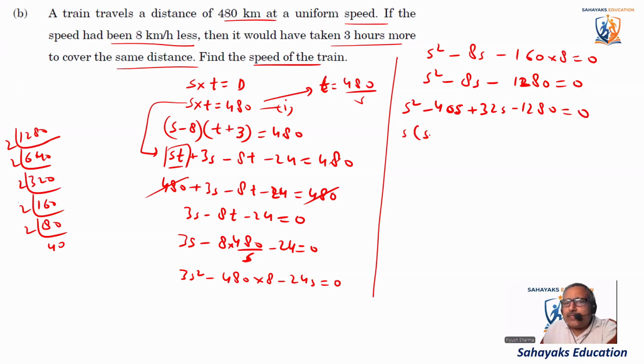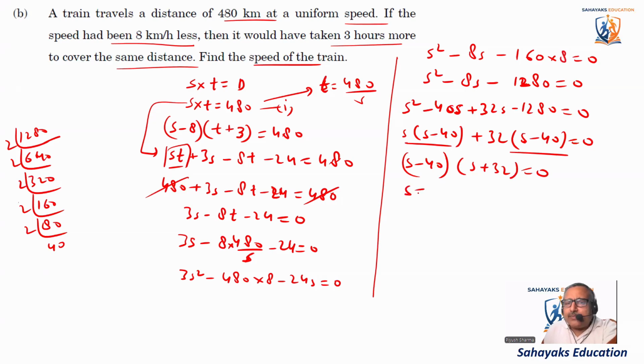So s is common, it becomes s minus 40 plus 32 common, s minus 40 is equal to 0. Among these two, s minus 40 is common, and what is left is s plus 32 is equal to 0. So the value of s comes out to be 40, or s comes out to be minus 32. Minus 32 is not possible, negative speed is not possible. So the speed is 40 kilometers per hour.